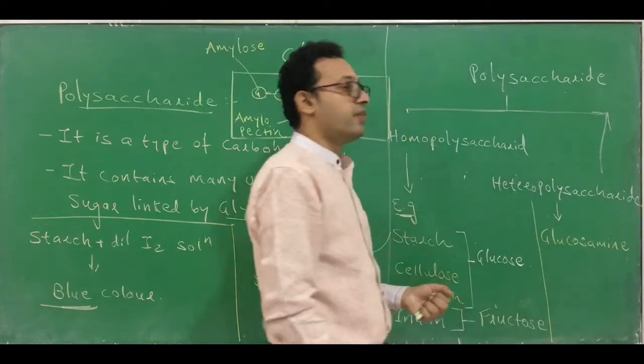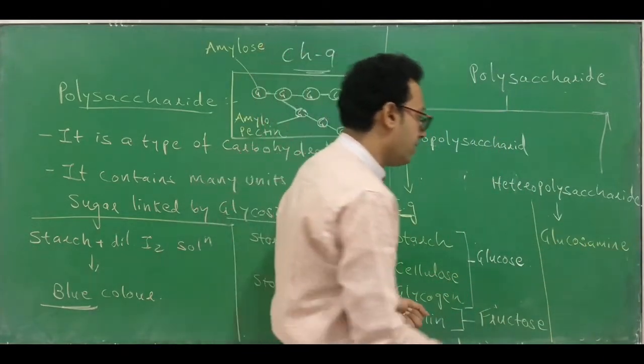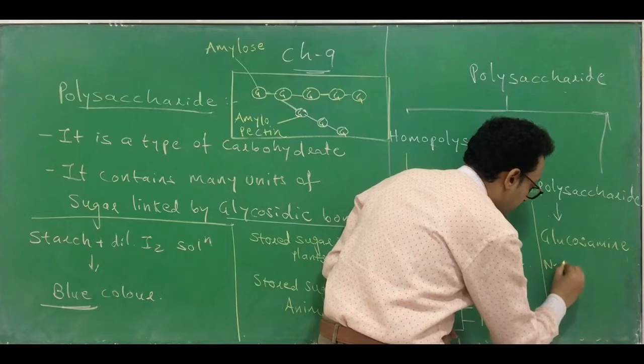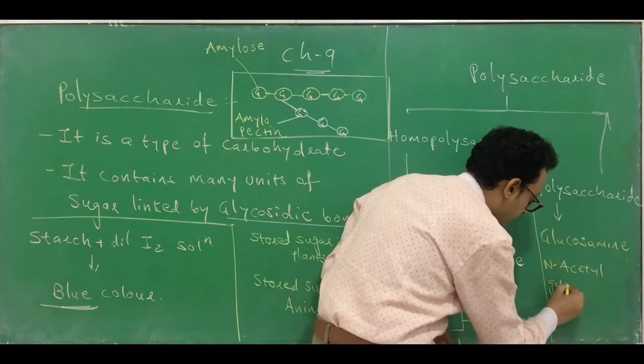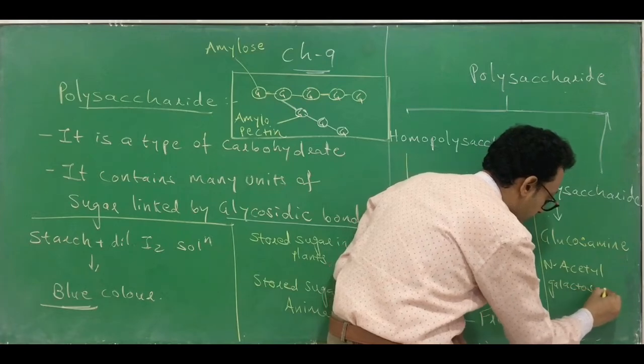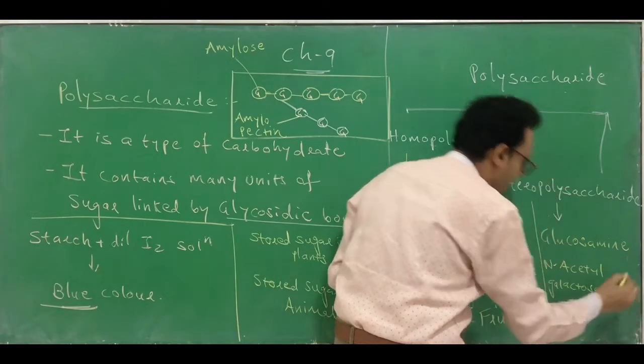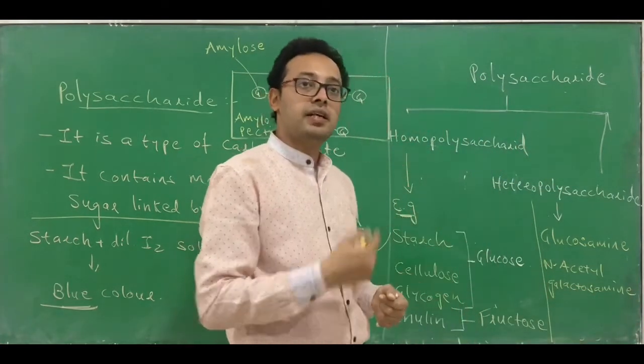This is an example of a heteropolysaccharide. Another one is N-acetyl galactosamine. So this is also another example.